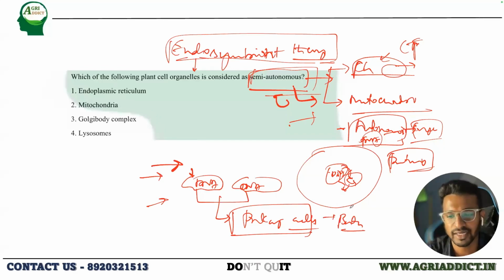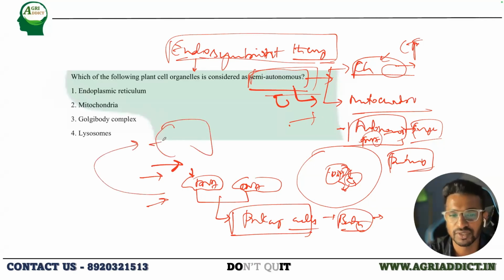Somehow they came into the eukaryotic cell, where they started living as symbionts, deriving nutrition from the host, and then they evolved and lost most of their function. But since the genetic material was there, that was not eroded. They lost most of the functions required for independent survival. That is how they became the endosymbiont.